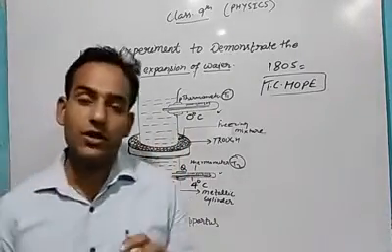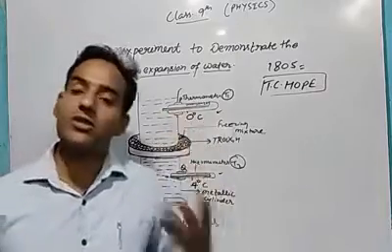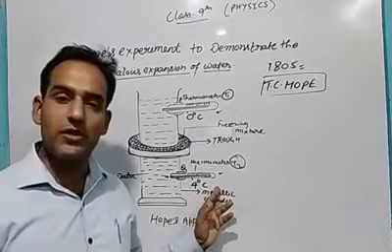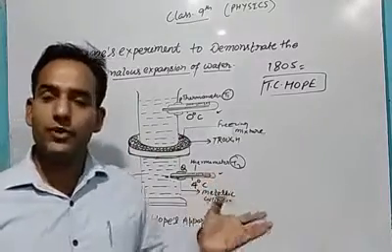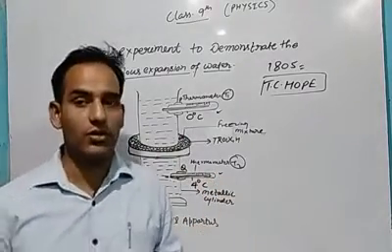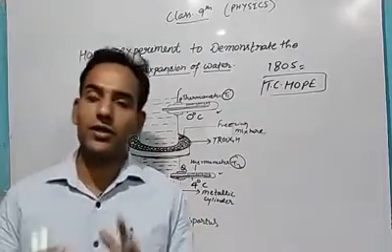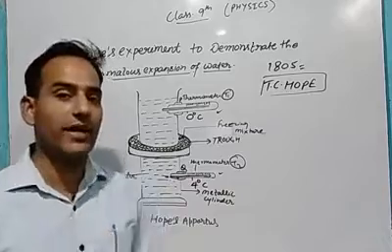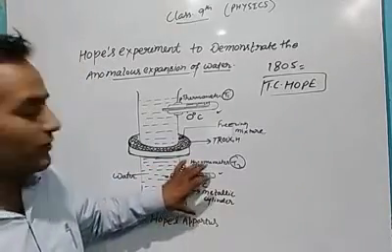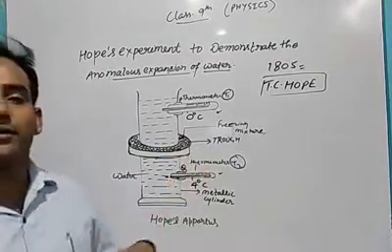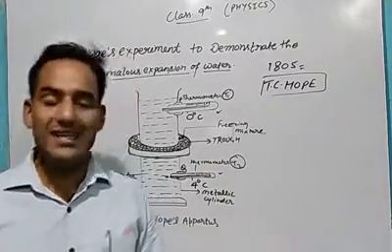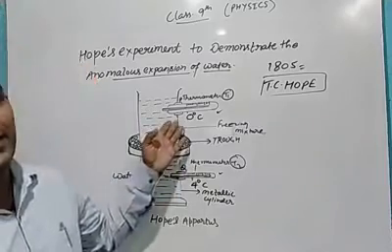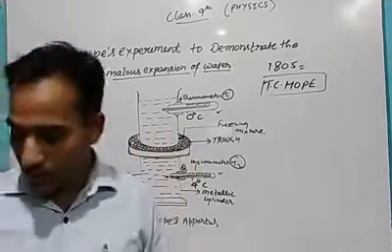If the density of the upper water were more, it would have gone down, and the temperature shown by thermometer T2 would have been 3, 2, 1 or 0 degrees centigrade, but it is not. At 4 degrees centigrade the water's density is maximum and the expansion is very less, that's why that water stays in the downward direction. The density of the colder water is less and its volume is more, so that water is at the top. So what do we observe?